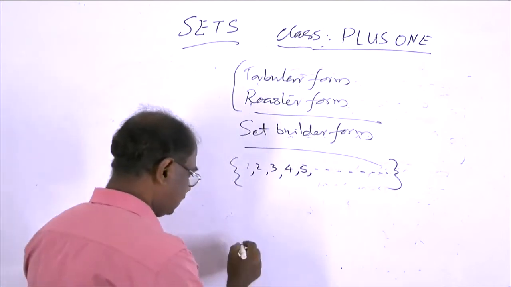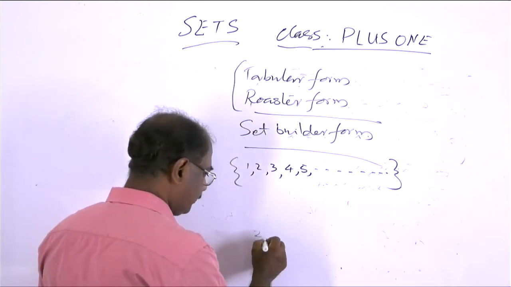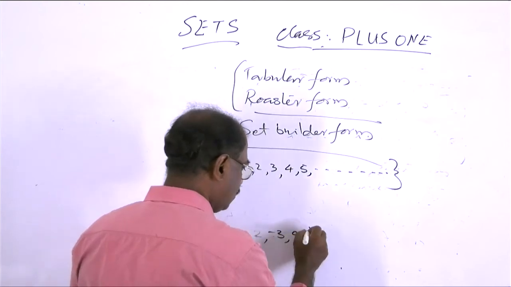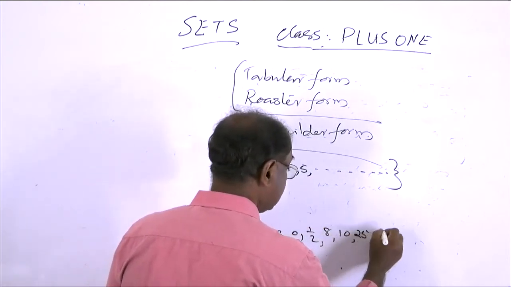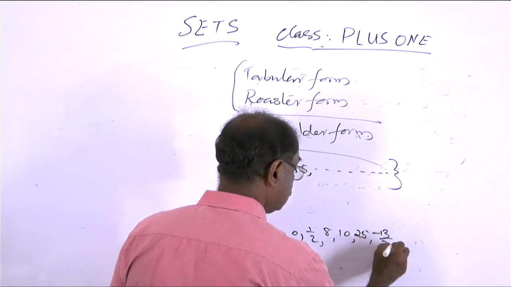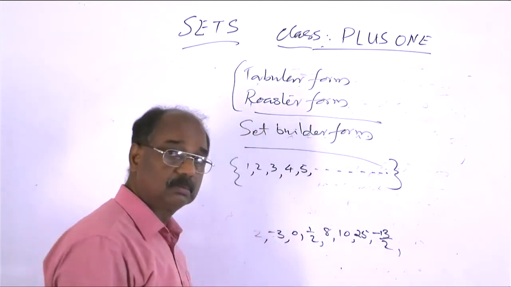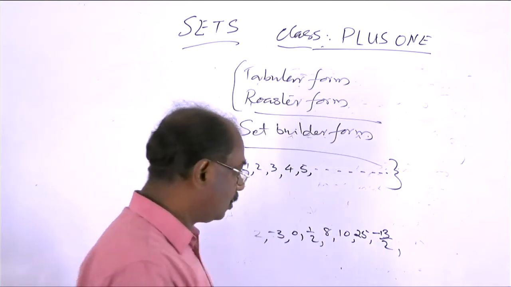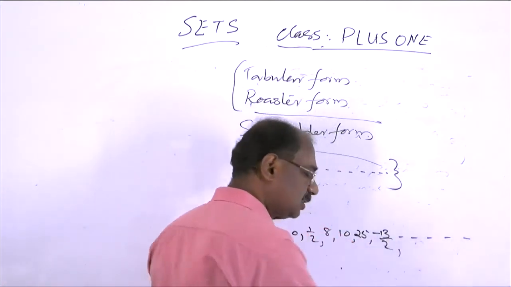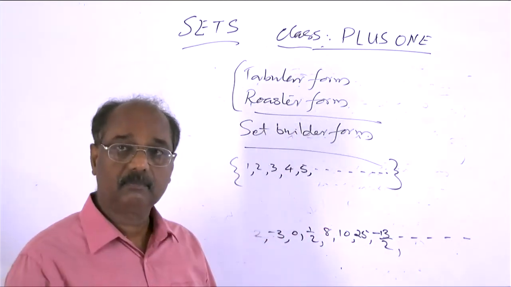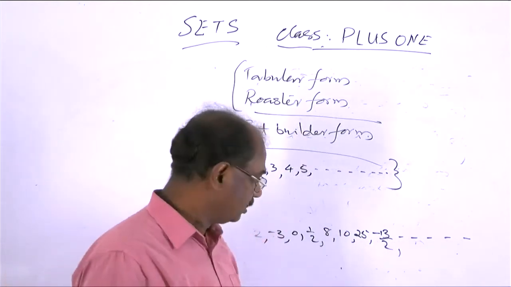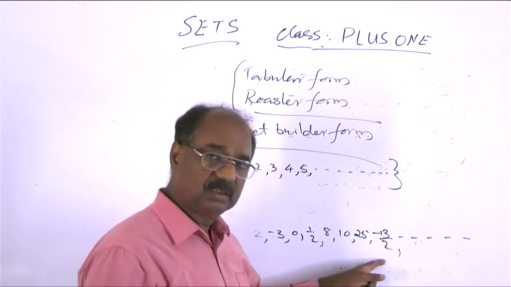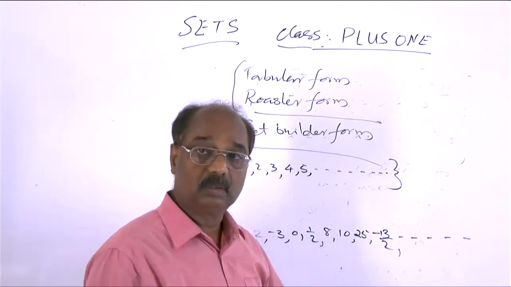Consider some numbers, say 2, -3, 0, 1/2, 8, 10, 25, -13/2. If you put dots after this, the dots cannot say the next number because there is no specific order or rule.